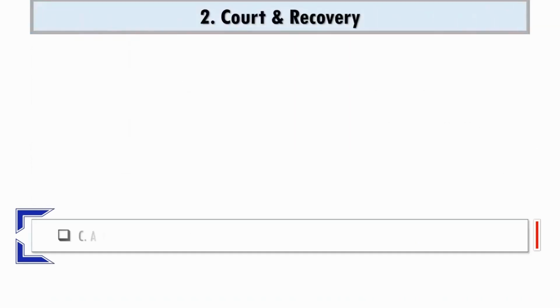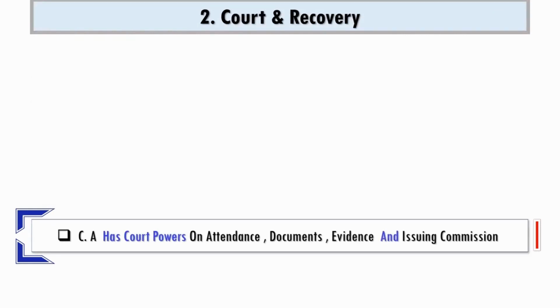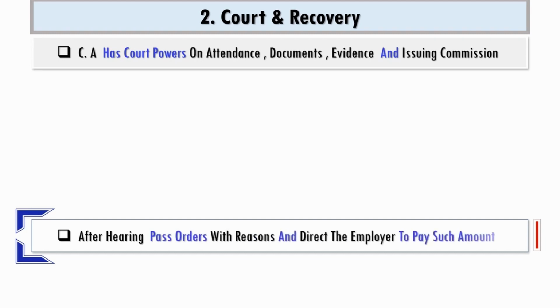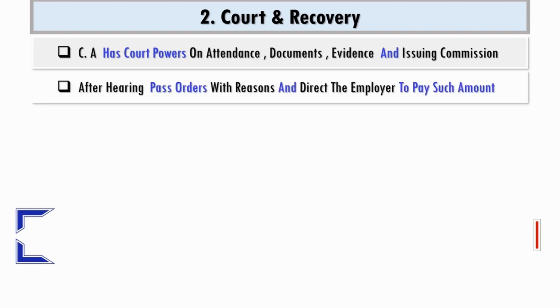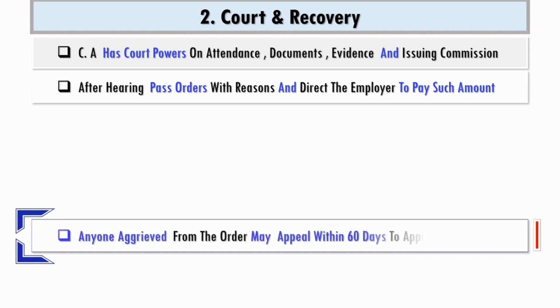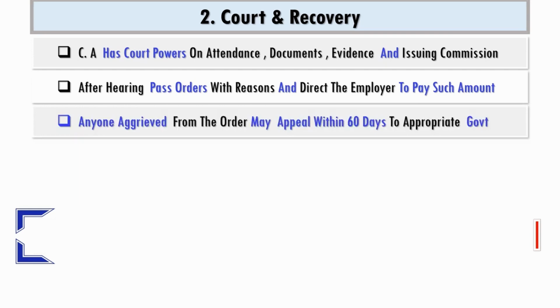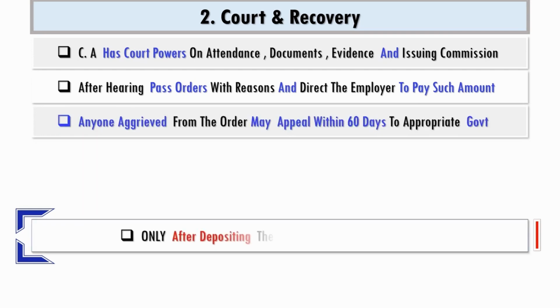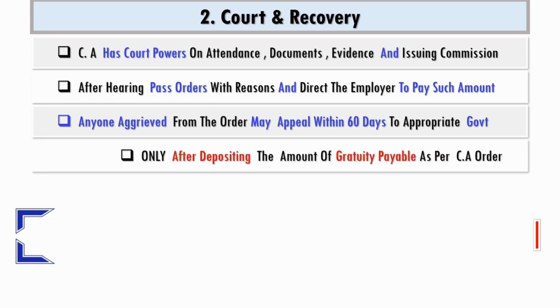The controlling authority has court powers on getting attendance, documents, evidence and issuing commission. It can pass orders after hearing with reasons and direct the employer to pay such amount. Anyone aggrieved by the order of the controlling authority may appeal within 60 days to the appropriate government, but that can be done only after depositing the amount of gratuity payable as per the order of the controlling authority.